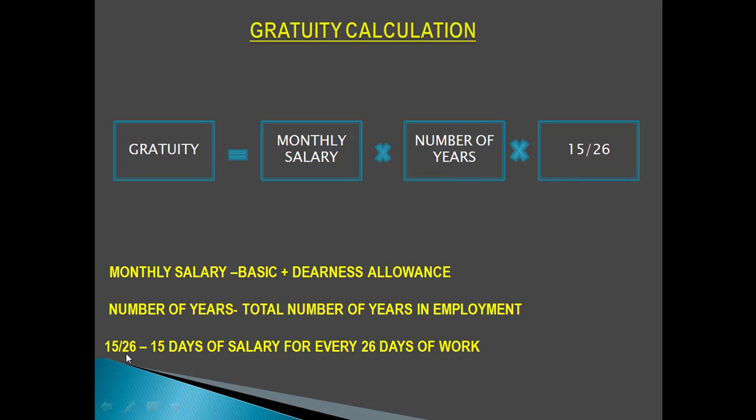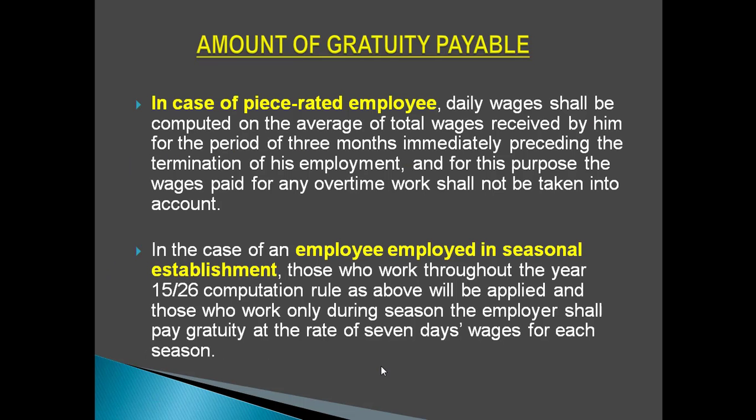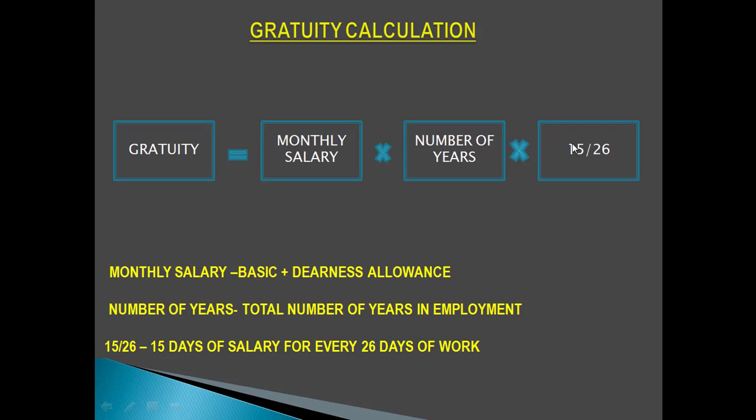And 15/26 here means 15 days of salary for every 26 days of work. Why 26 days? Because the 4 Sundays are being excluded from the month. Okay. Now here what I was explaining is, for employees who are working in a seasonal establishment, instead of 15/26, for them the salary will be 7/26.